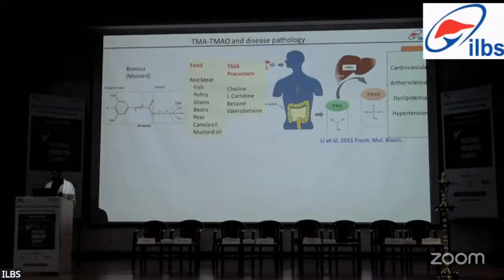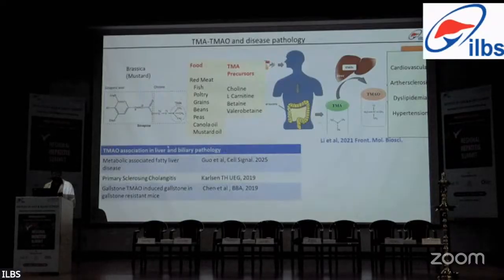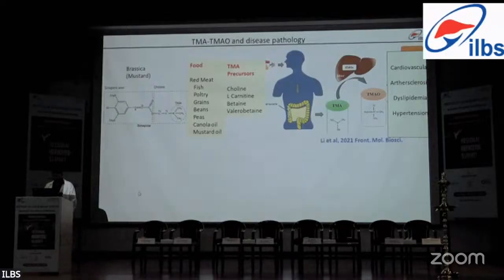It is known that it gets transported to the liver, where it gets converted into TMAO with the liver enzyme flavin monooxygenase 3. And TMAO is known to have impact on cardiovascular disease, atherosclerosis. And there are published papers which show that TMAO is associated with fatty liver disease, PSC, and there is one published study which also says its role in gallstone formation.